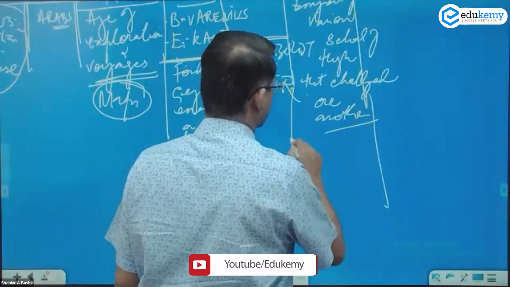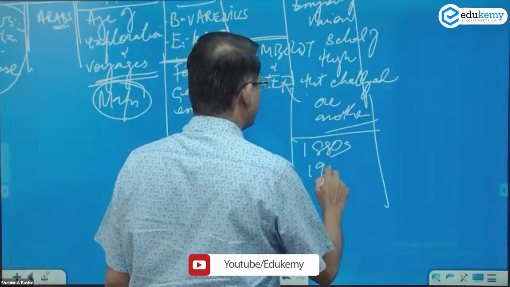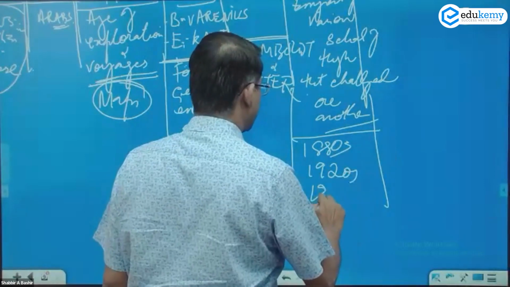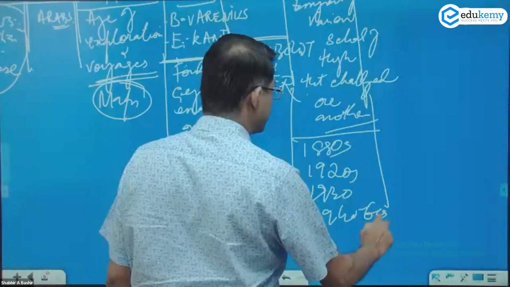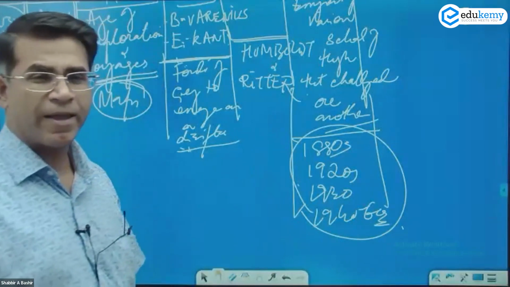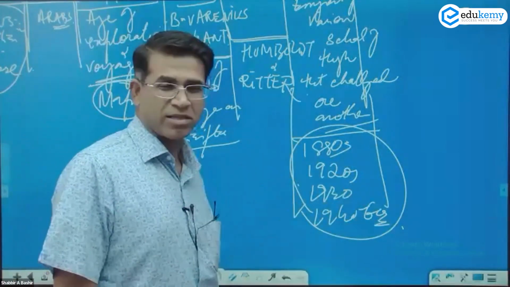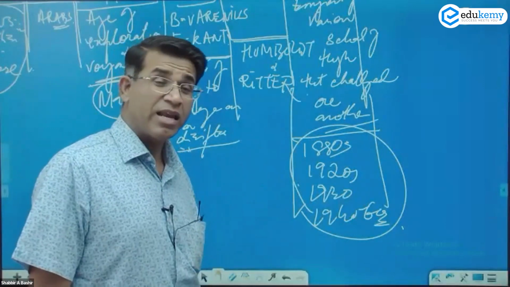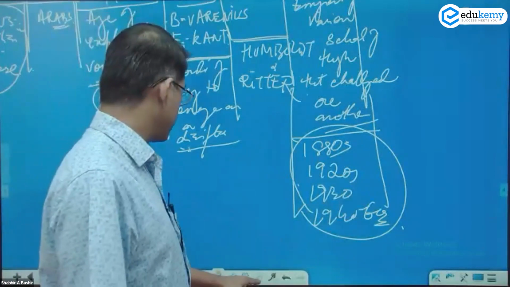Debates, so 1880s, 1920s, 1930s, 40s to 60s. Okay? Different ideas are being promoted in this. And then after the 60s, 70s, things again changed.